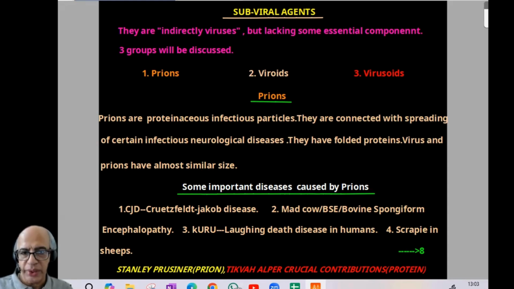Now, Stanley Prusiner, connected with the term prions, and Tikvah Alper, made crucial contributions on prions. They established that it is proteinaceous. Now comes viroids.